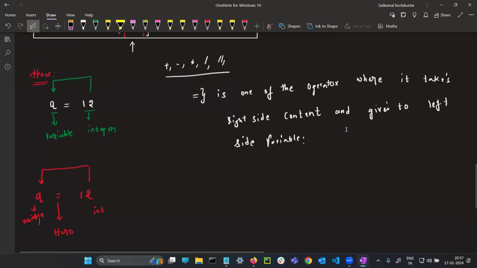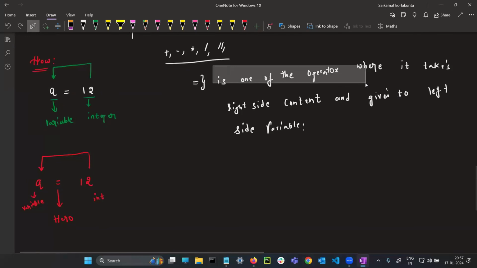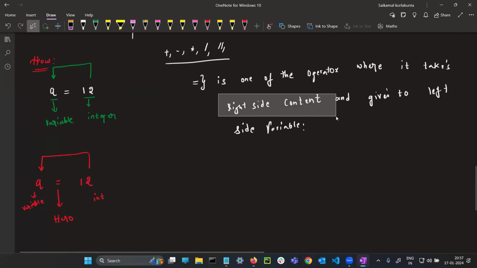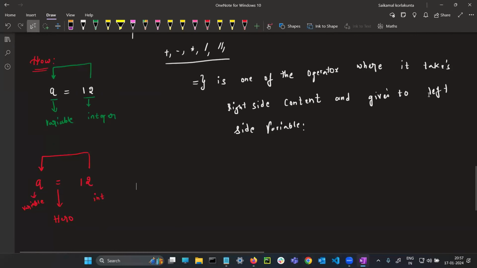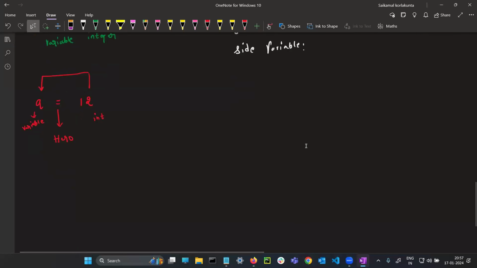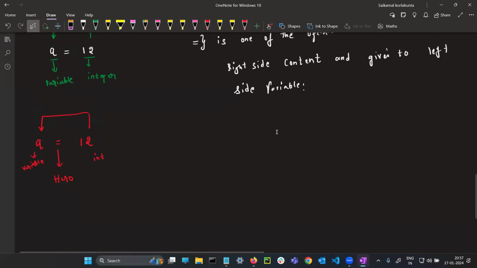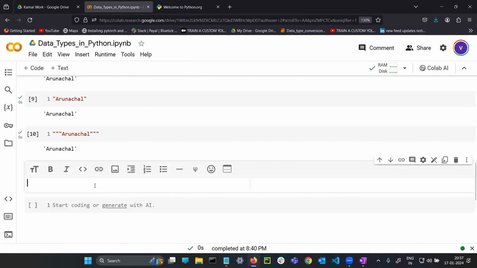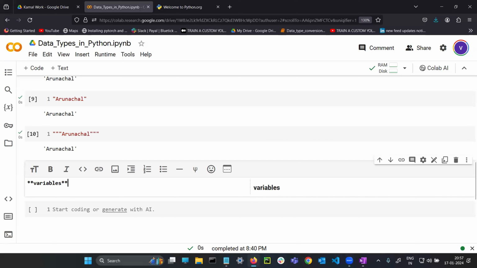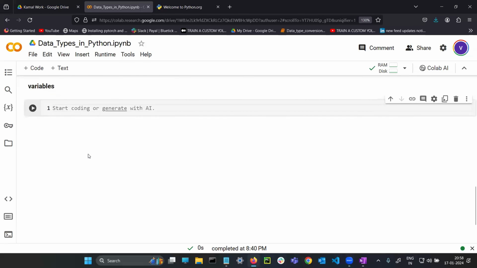See, same thing I have written here. Equal to is one of the operators where it takes the right side content, which means anything you can write, integer, float or string, and gives it to the left side variable. You don't believe me how it saves? See, variables.